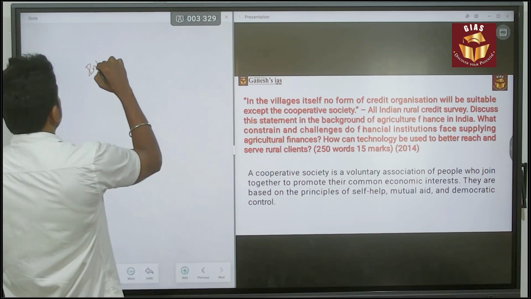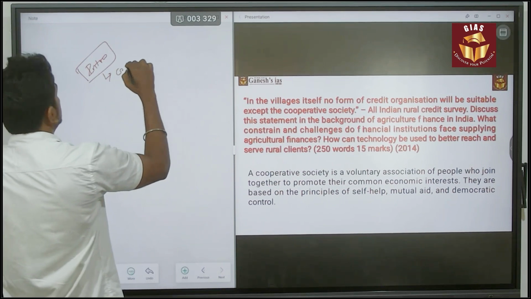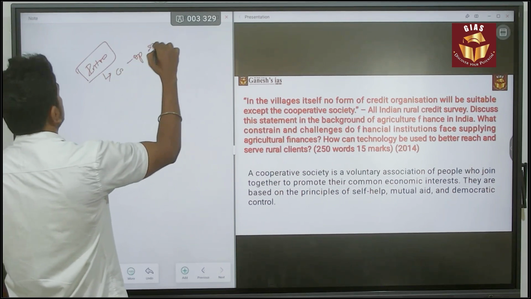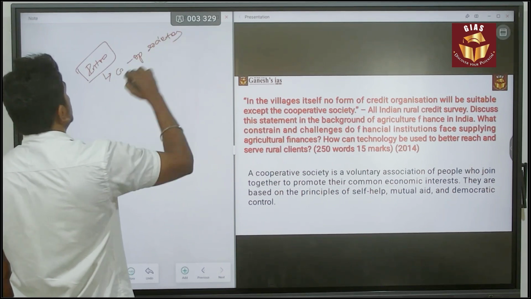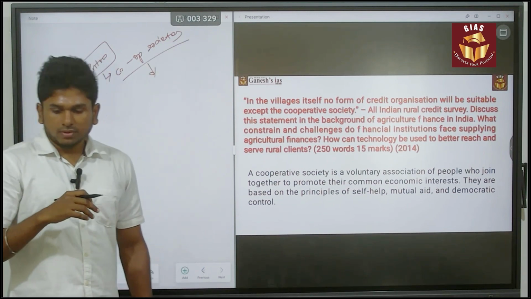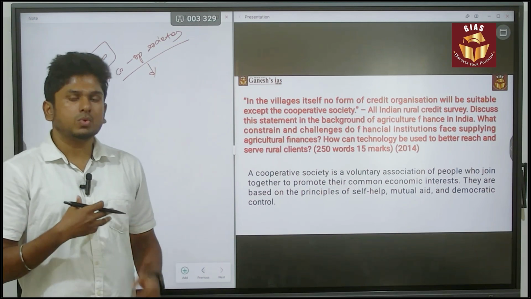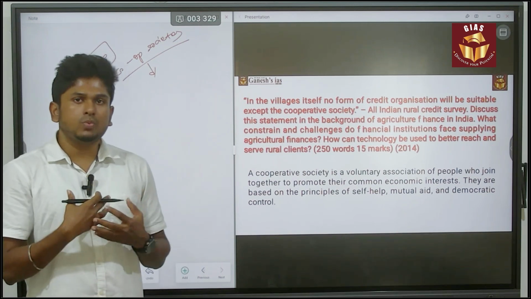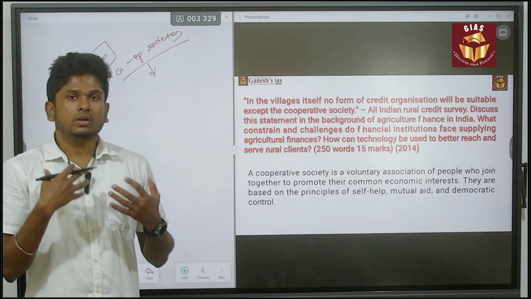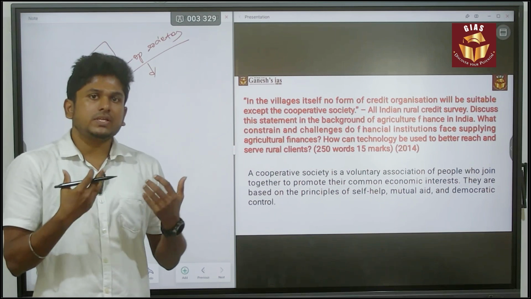The intro can be, what is a cooperative society? Because the main keyword here is the cooperative society. First of all, for those who don't know what a cooperative society is, it is nothing but a grouping of people who are like-minded and related to a specific sector.